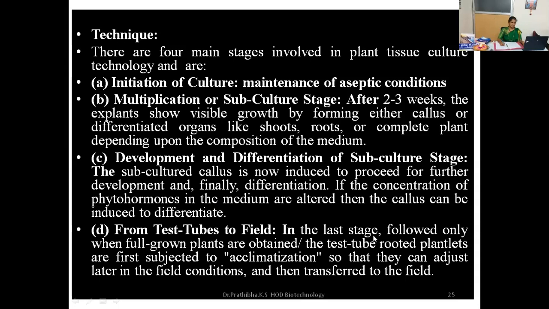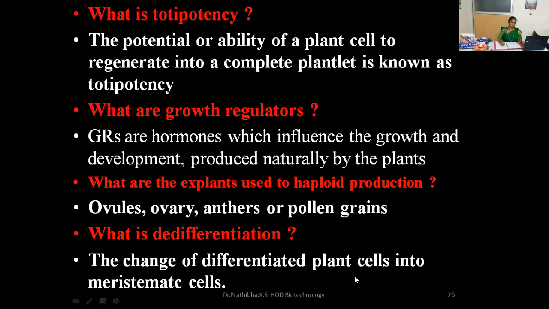In the last stage, we follow greenhouse conditions. Here, full grown plants are obtained from the culture room, and the test tube rooted plantlets are first subjected to acclimatization so that they can adjust later to the field condition, and then they are transferred to the field. There we observe the lab to land transfer.